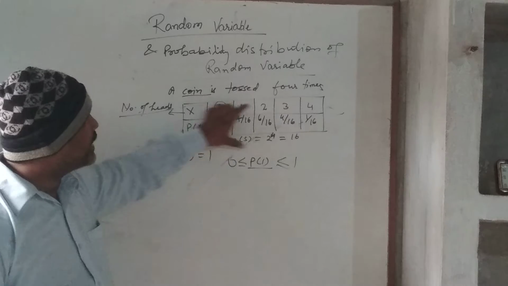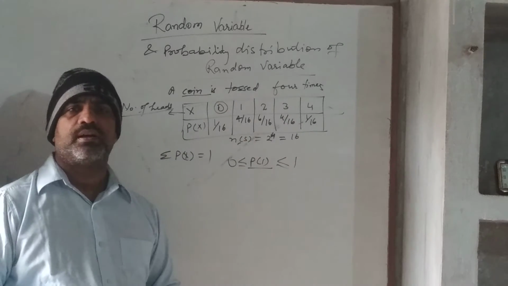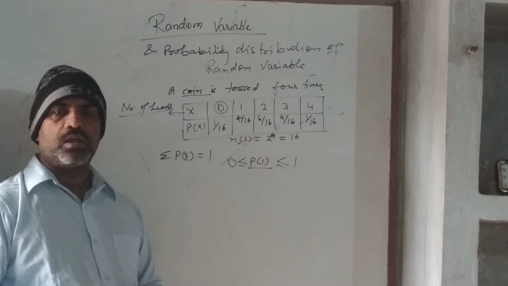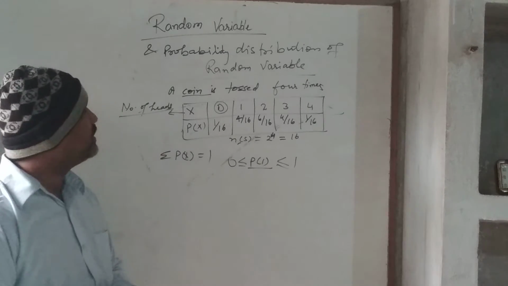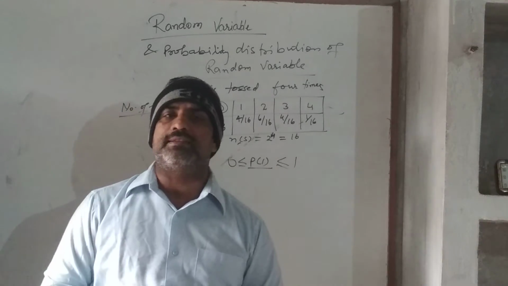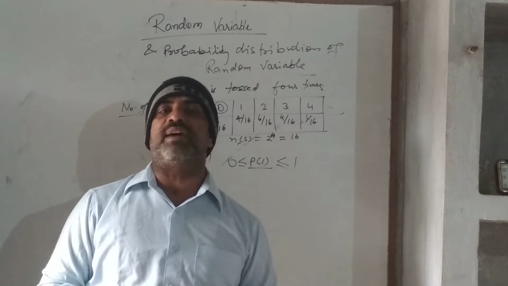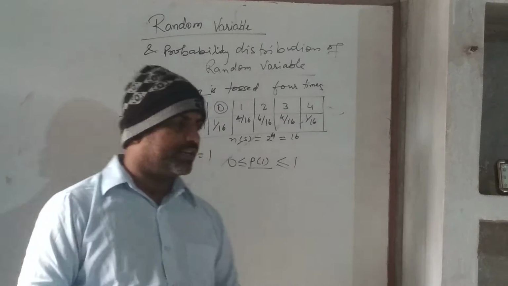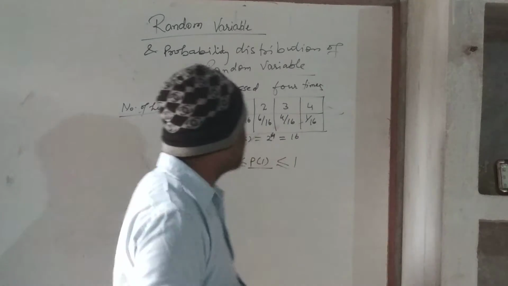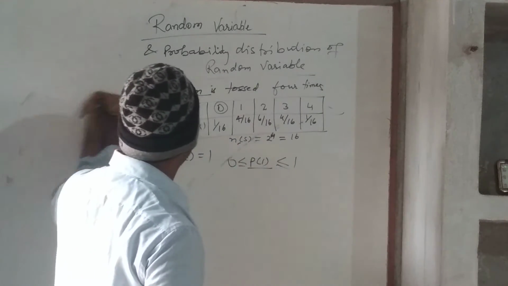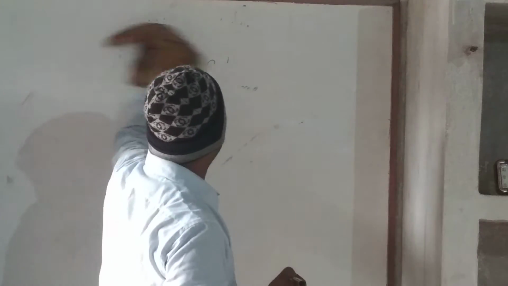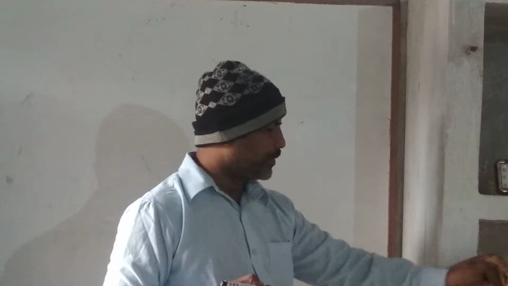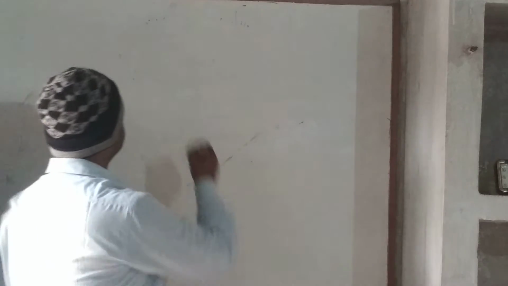So this is how to get the probability distribution of a random variable. Once we have got the probability distribution, the next exercise is to find the mean and variance of this probability distribution. So I am just going to explain about the mean and variance of a probability distribution.